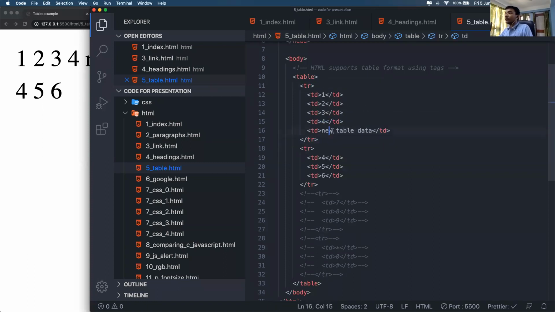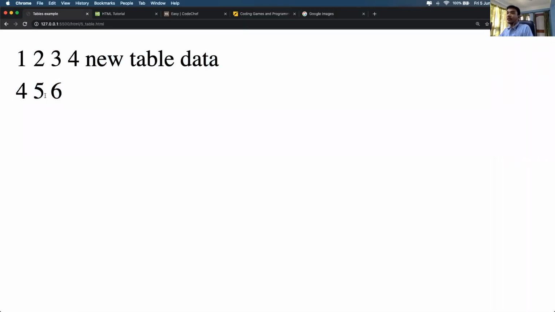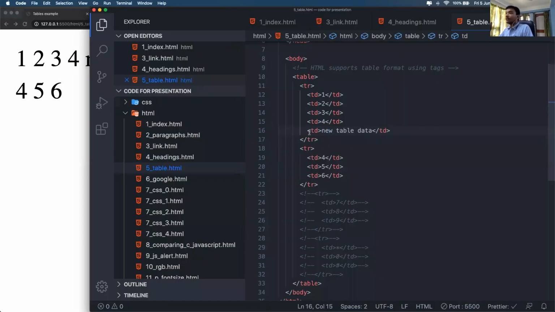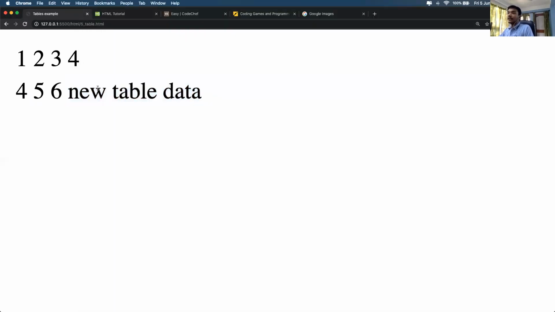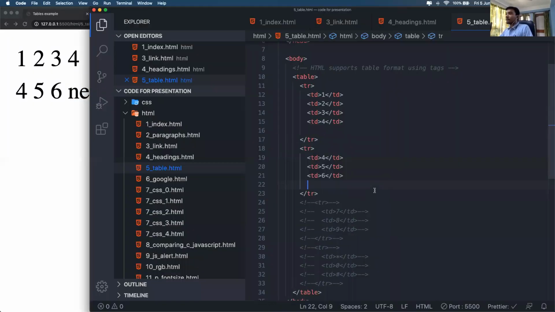If I want to put this line on the second row, after 6 I need to put this table data on my second table row tag. Now you can see this is appearing here.